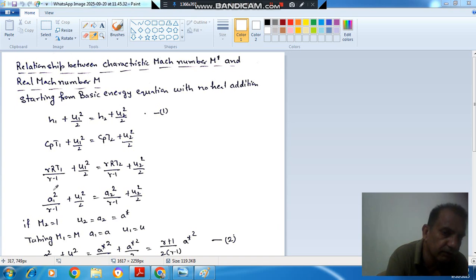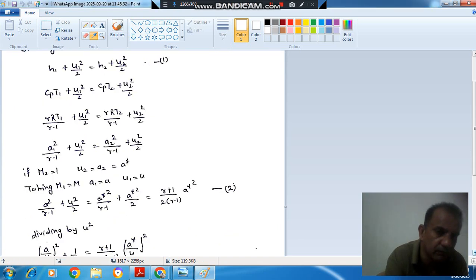Now if we take the condition at 1 as simply M1 as M, then A1 will be A and U1 will be U. Putting these values, we will have A square by gamma minus 1 plus U square by 2 is equal to A star square by gamma minus 1 plus A star square by 2.